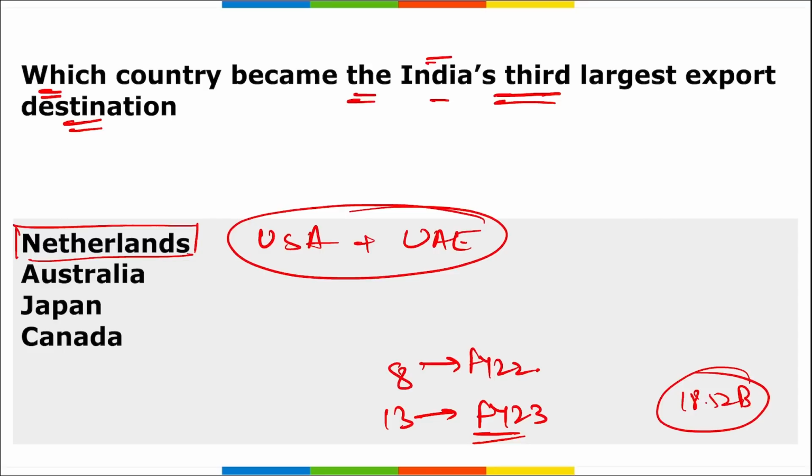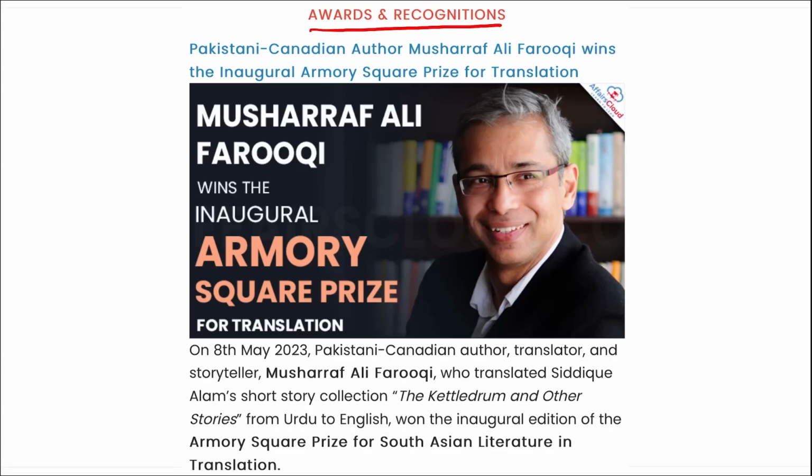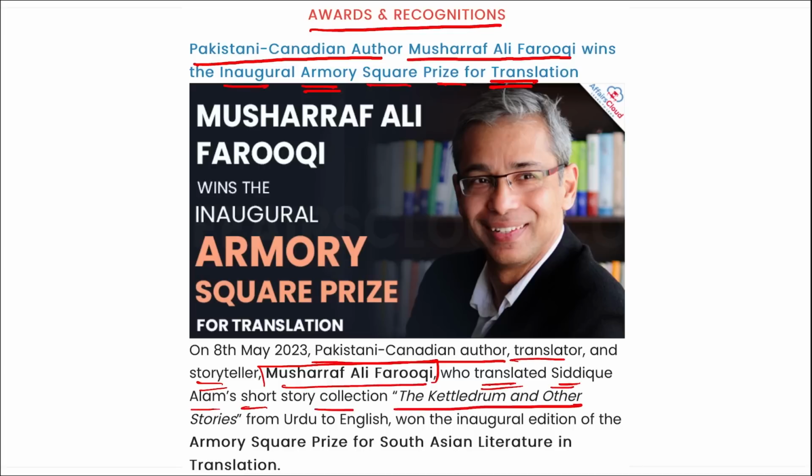All right, next we are talking about awards and recognition. Pakistani Canadian author Mushraf Ali Faruqi has won the inaugural Armory Square Prize for translation. I repeat, Pakistani Canadian author, translator, and storyteller Mushraf Ali Faruqi, who translated Siddiqui Alam's short story collection The Cattle Drum and Other Stories from Urdu to English, won the inaugural edition of the Armory Square Prize for South Asian Literature in Translation.